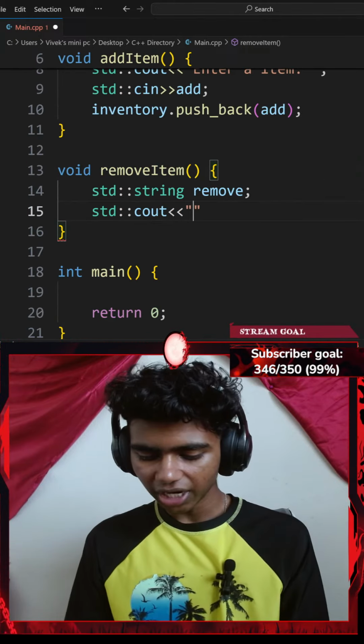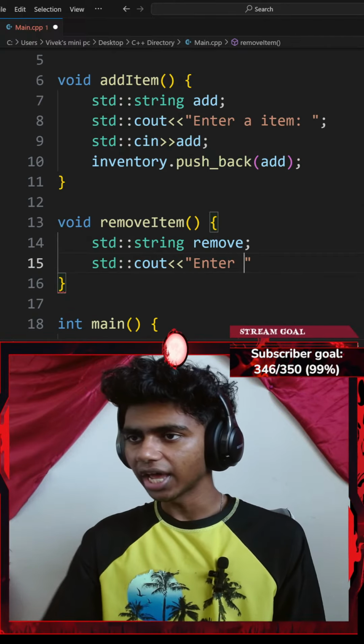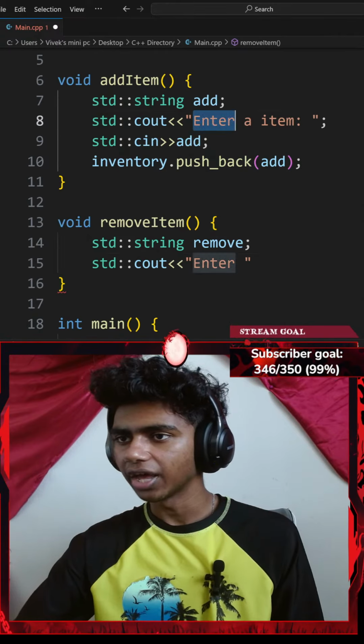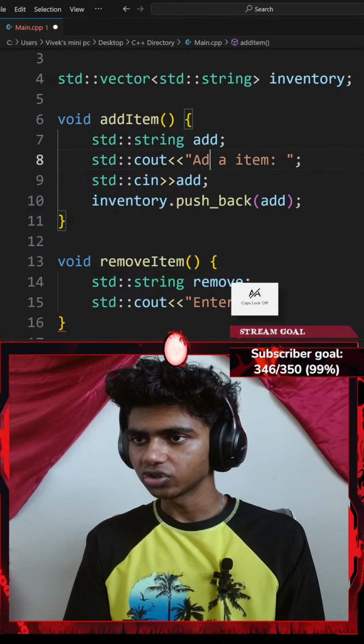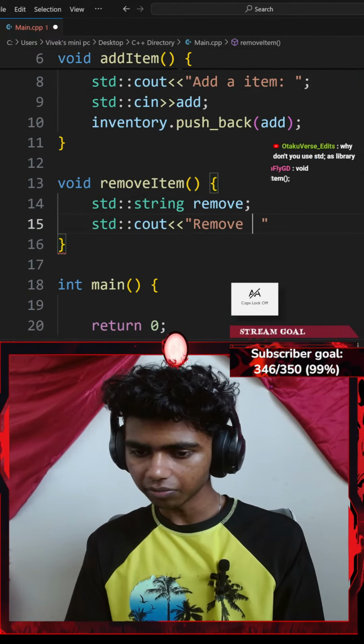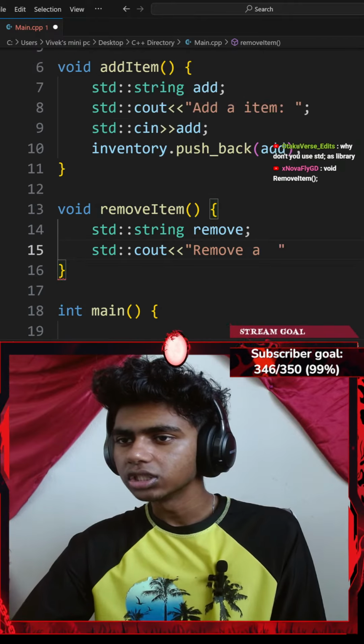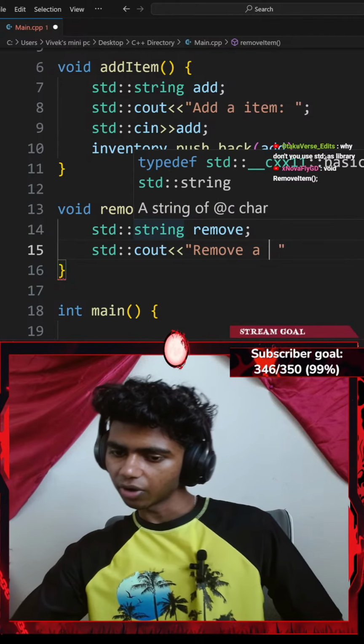Okay, so let me go ahead and add a text that says something like enter a item or add a item. Let's change that to add a item. I could change this to something like remove a item, void remove item. Honestly, I feel like I did go with void remove item.